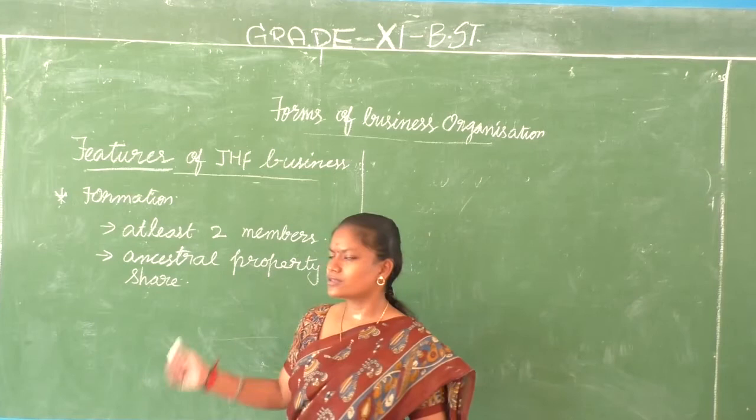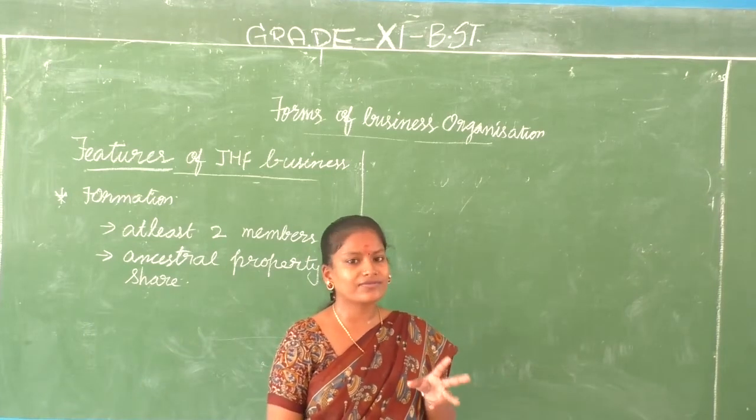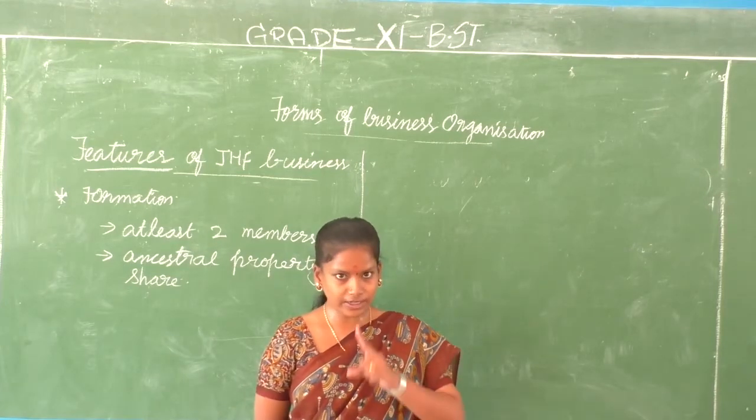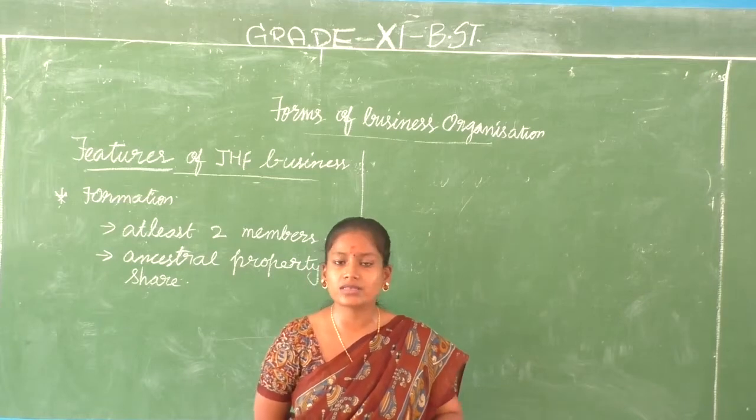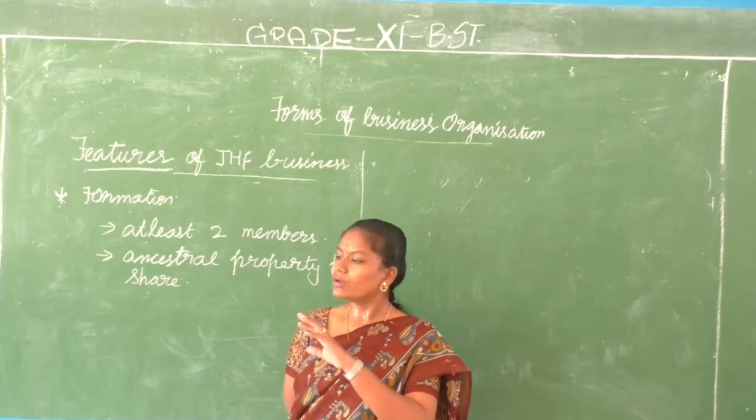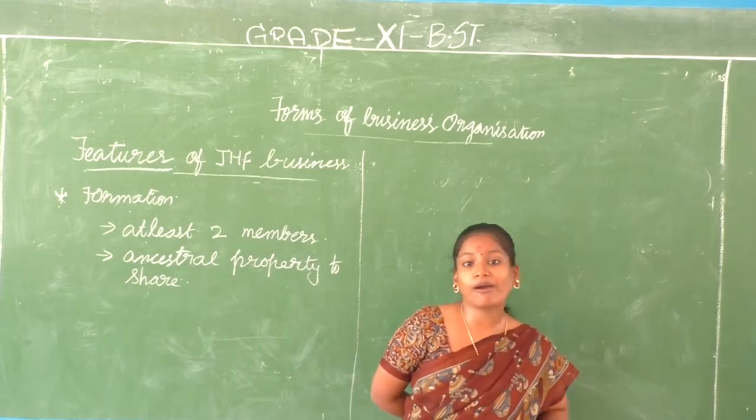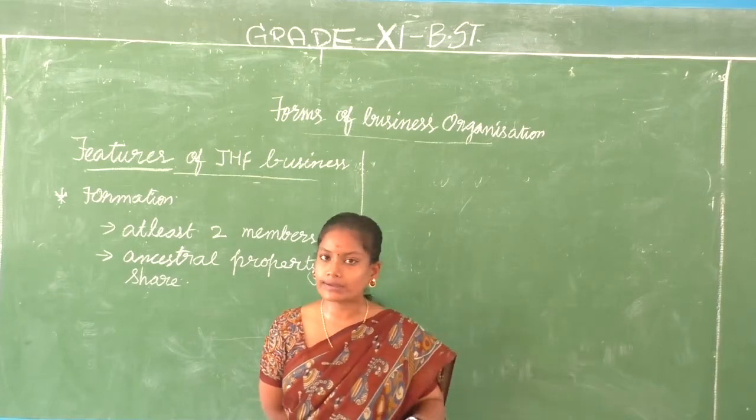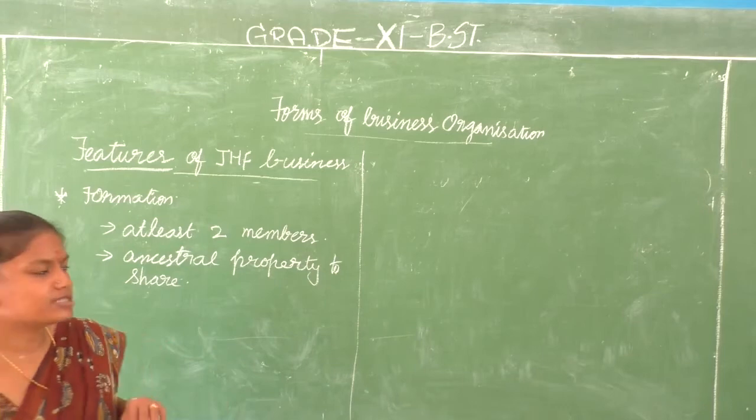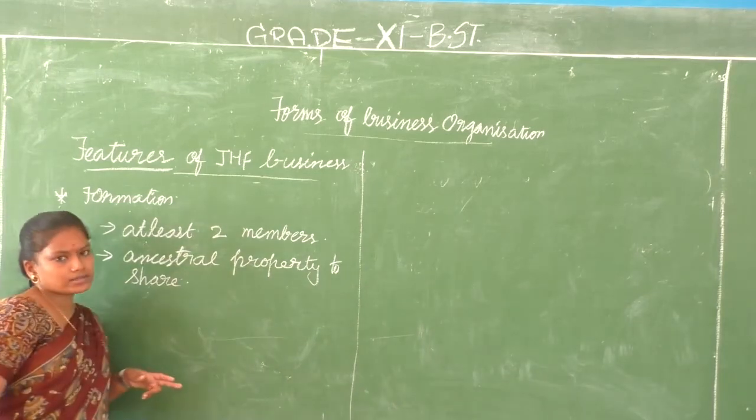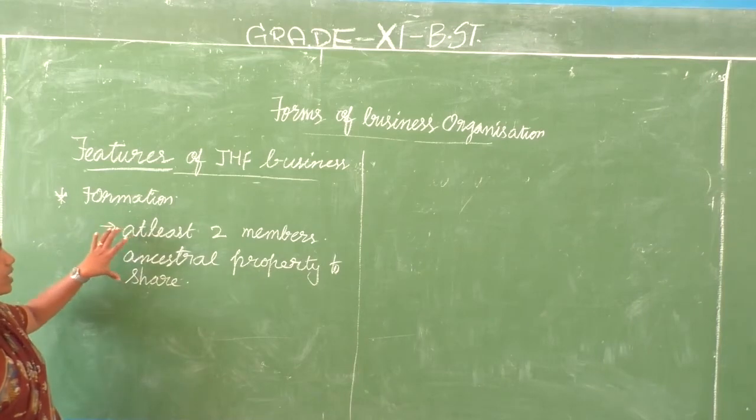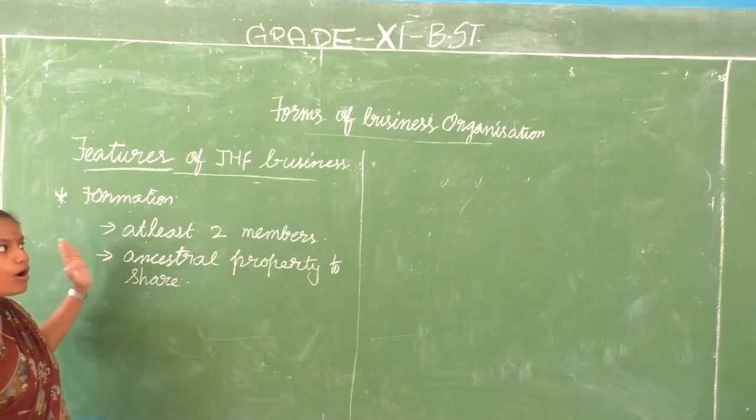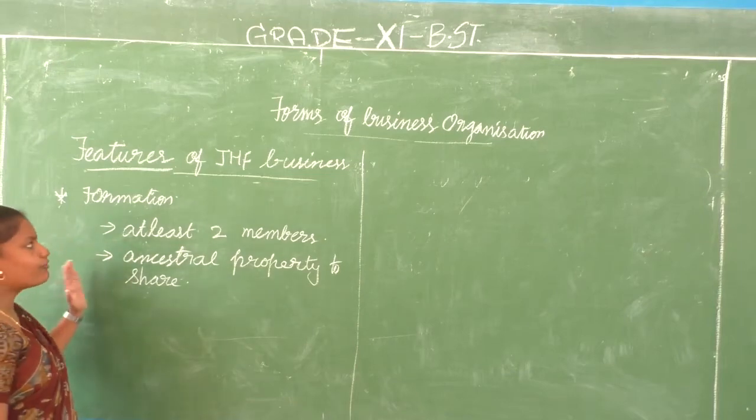Why do we need 2 persons? There should be one karta. If there are not 2 persons, what does it become? It becomes sole proprietorship. Right? If only one person is ruling the business and owning the business, it becomes sole proprietorship. That's why you need at least 2 members of the same family, not 2 different people. 2 members of the same family to start the joint Hindu family business. Right? And then you need the ancestral property to share the business. These are the 2 important conditions that fall for the formation of a joint Hindu family business.